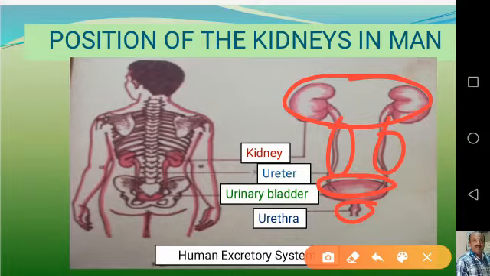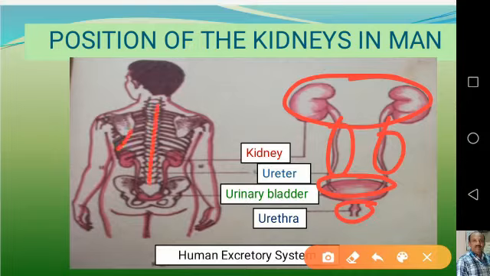A pair of kidneys is present, and these kidneys are reddish brown bean-shaped structures situated on either side of the vertebral column. You can see here, this is the vertebral column.